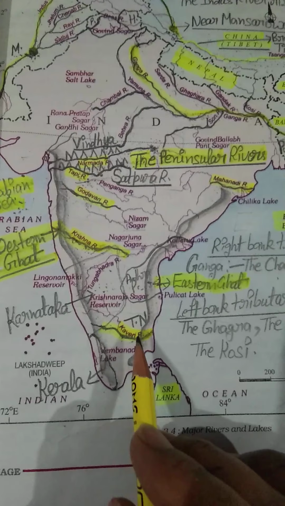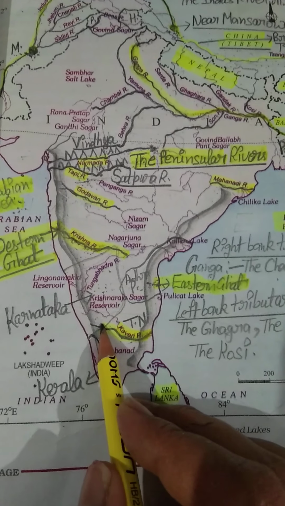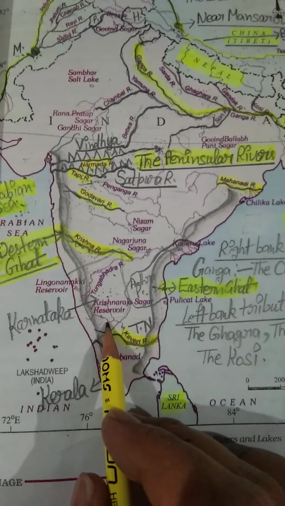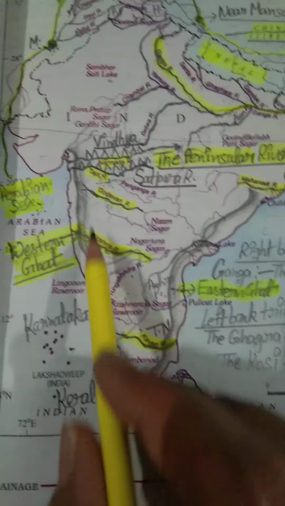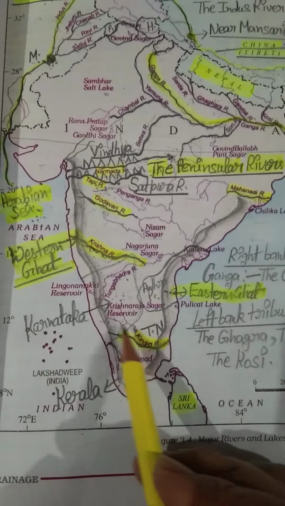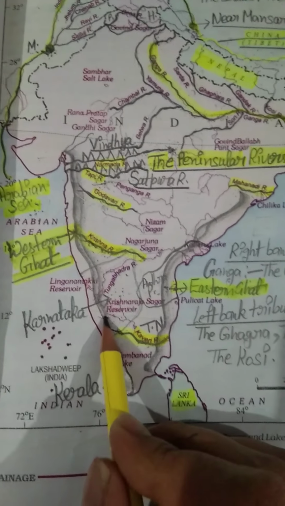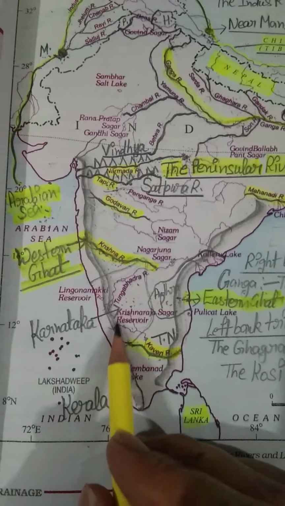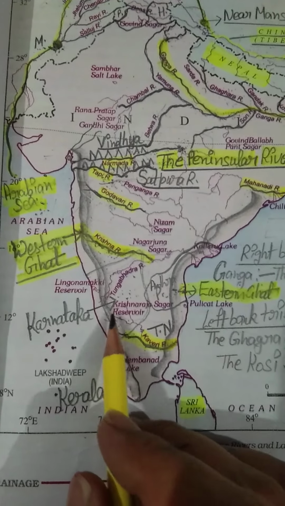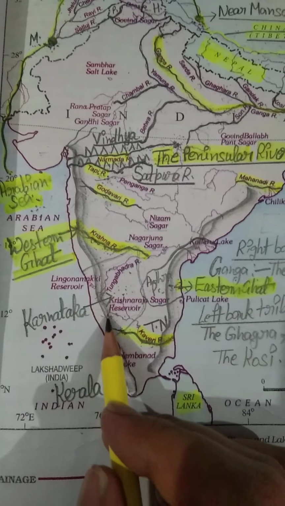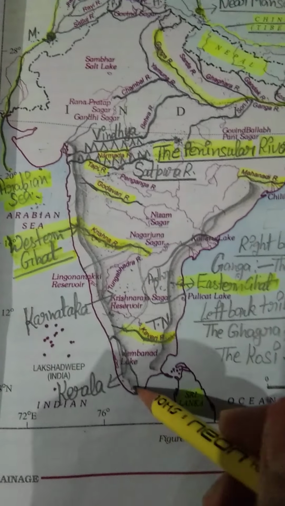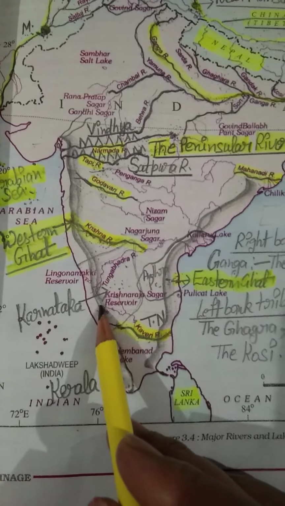This is our Karnataka. So this Kaveri river rises in, I think you are familiar with the name, the Brahmagiri range, Brahmagiri hills. This is our Western Ghat, I have told you. This broad belt is equal to our Western Ghat. So this Kaveri river rises in the Western Ghat, in the Brahmagiri range. The river is rising from the Brahmagiri hills, and the Brahmagiri hills are parts of our Western Ghat.